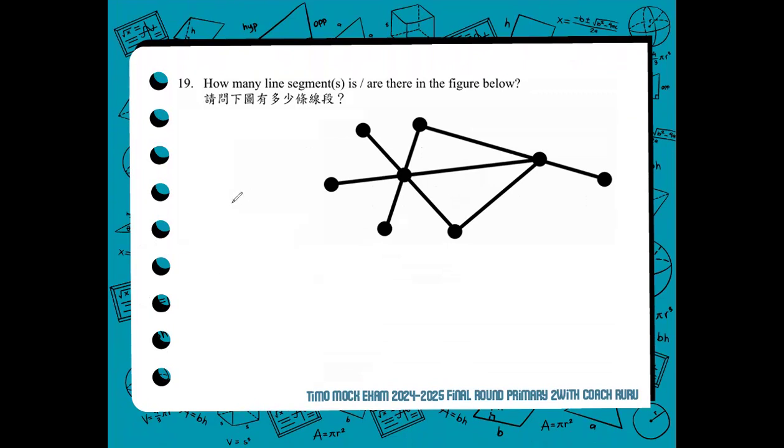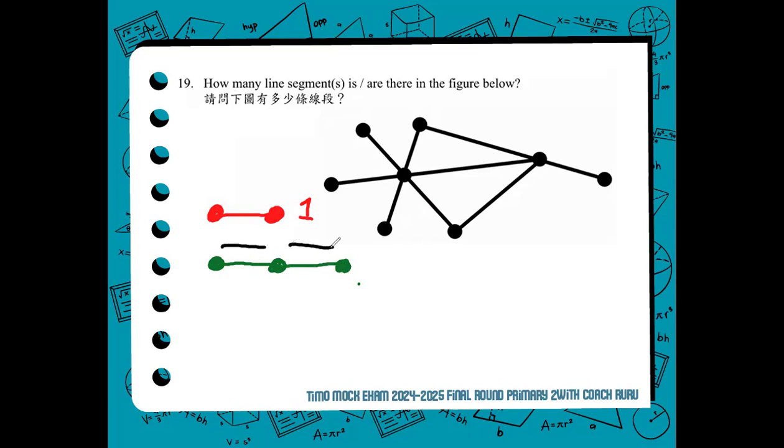Well, before we start, let's remember that these are called points. And if they are in one line, they are called collinear points. If there are two collinear points in a line, just like this one in red, that will give one line segment. But if you have three collinear points in a line, how many line segments will that give you?